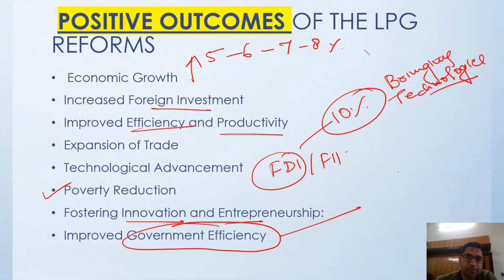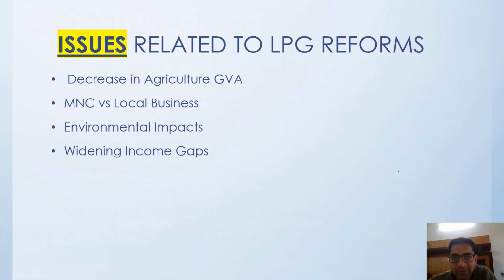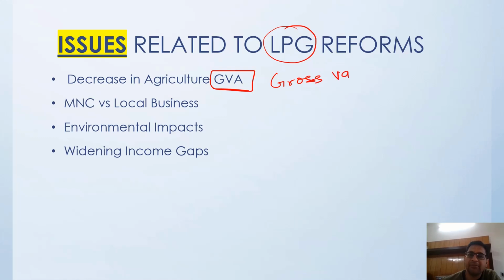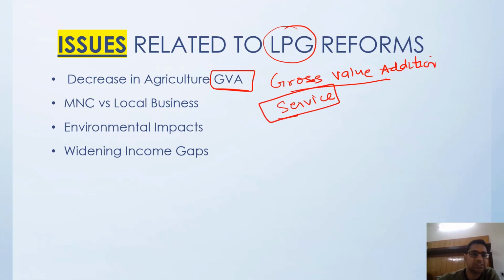Now, after the positive outcomes, we should know that some issues are also related to the LPG reforms: liberalization, privatization, and globalization. With these LPG reforms, there was a decrease in agriculture GVA, gross value addition. That means these reforms have reformed various sectors of the country, especially our service sector, but have not provided that much help to our agriculture, and because of that, the gross value addition of our agriculture has gone down.